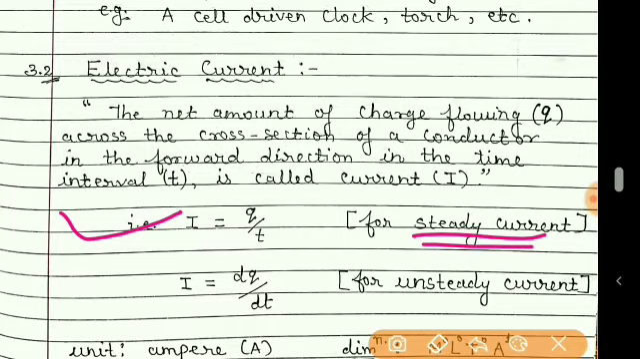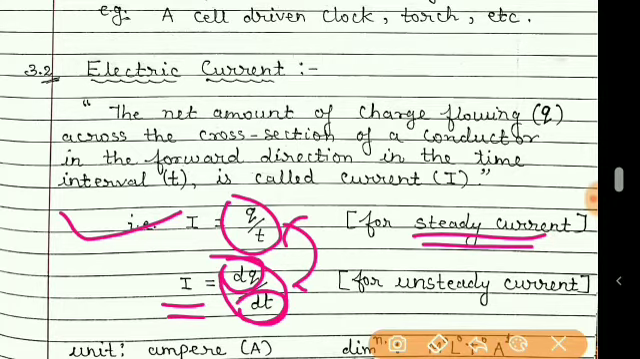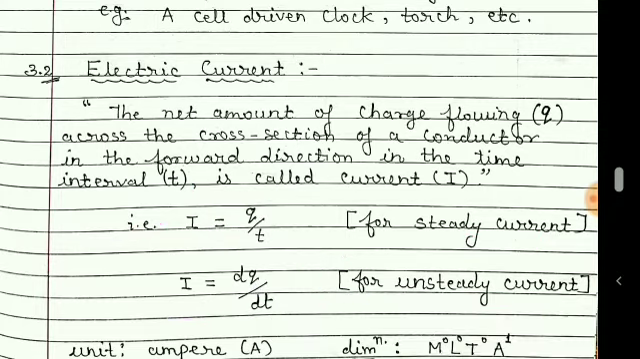But if the current is not steady and it changes with time, then what happens? We have to consider a small charge flowing for a small interval of time. Again, that is I only. So I = q/t or dq/dt. The formula is the same. In the numerator there is q, that is charge, and in the denominator it is time. So this is for unsteady current.